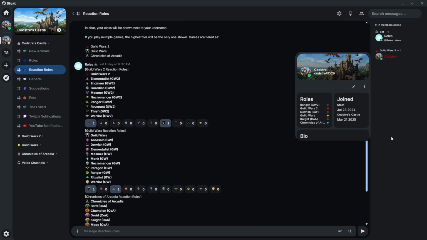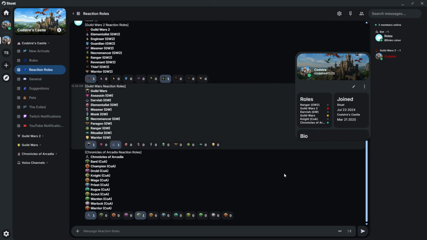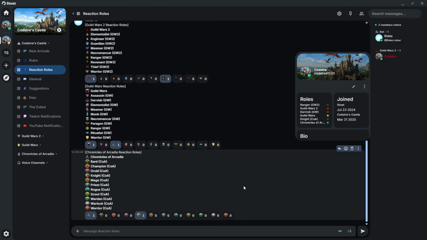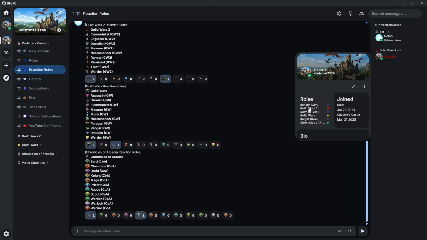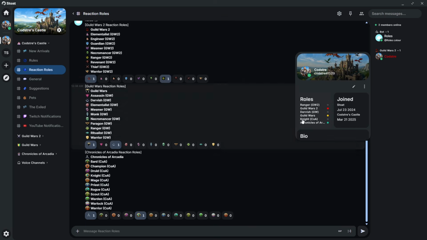And then, of course, I'm probably going to rearrange this at some point to more closely match the games that I'm actually playing. But for now, I wanted to test these out, and these are all the icons that I had available for all the games that I've been playing within the last few months. So I wanted to just throw those up and make sure that they work the way I wanted them to. And the reason that I have Guild Wars 2 instead of Ranger, and then Dervish with GW and Knight with COA, is because if you don't actually have this set right, it'll take the highest or the lowest on the list for whatever name you have a role. And that's why I had to organize them that way.